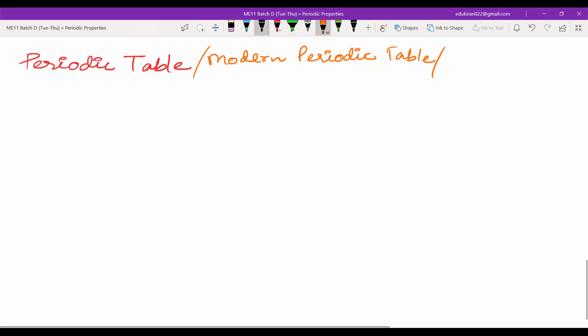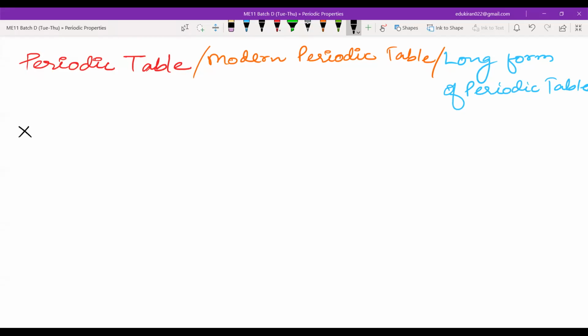It also has a name known as the long form of periodic table. You can have all these names for the periodic table, but essentially what is the definition and what it holds is important.